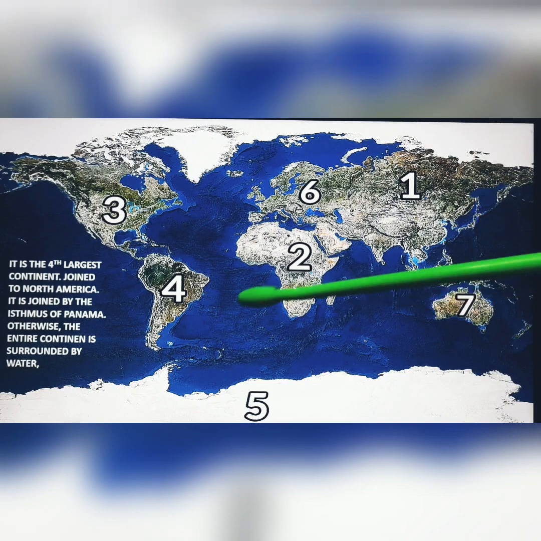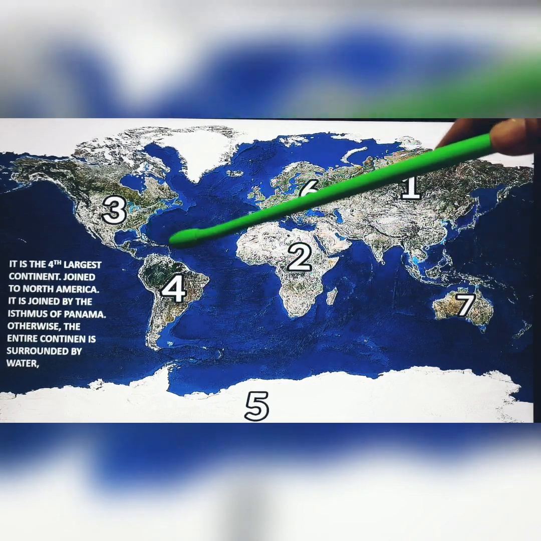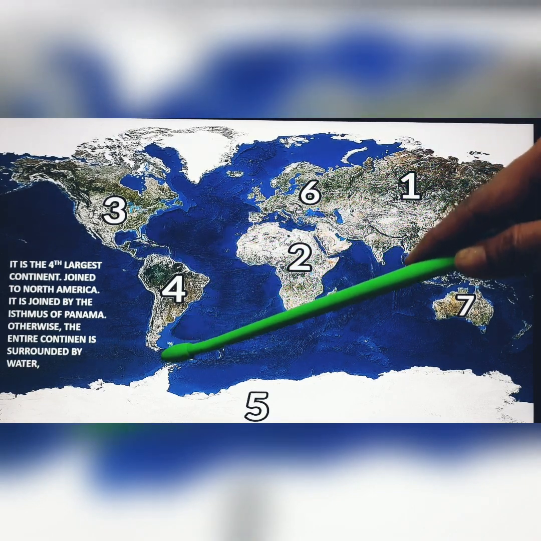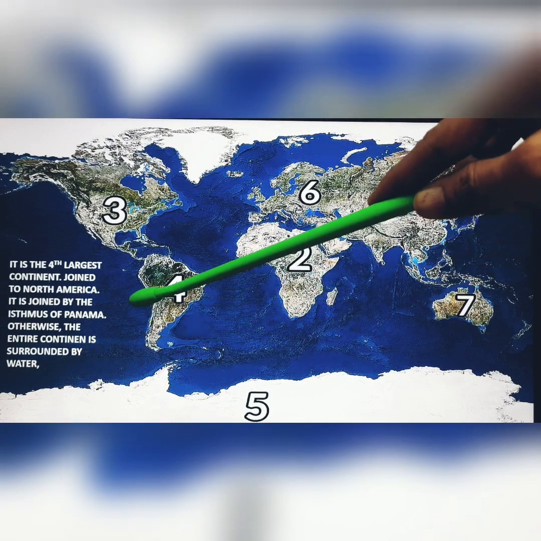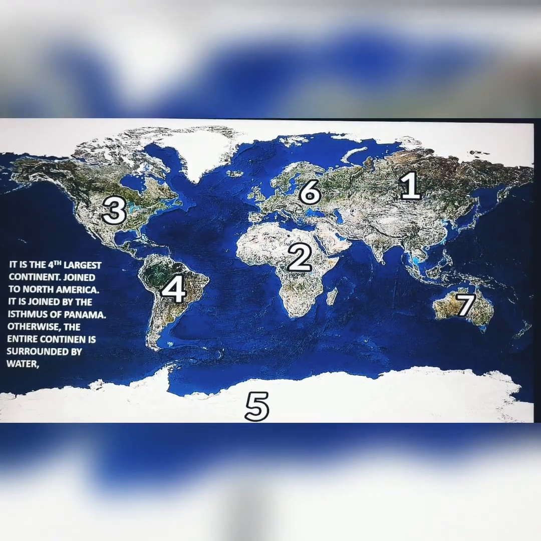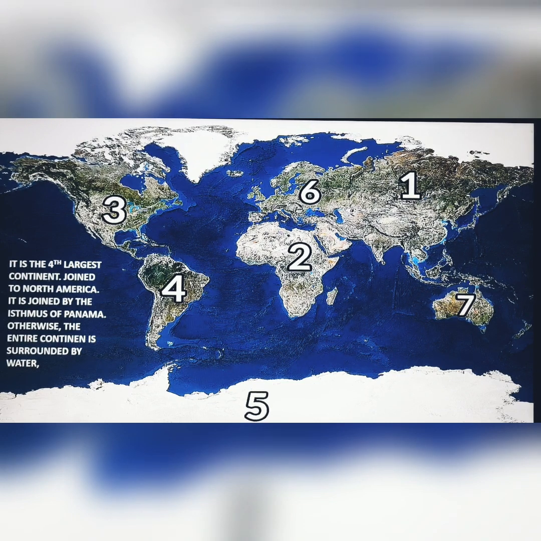So, if we look at South America, we can see that barring this group of islands, it is surrounded by water on all sides except for this portion, the Isthmus of Panama, where it is joined to North America. That is the only narrow stretch of land that makes this continent not an island.